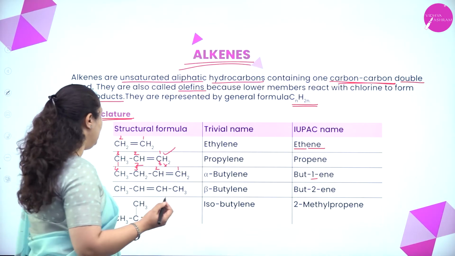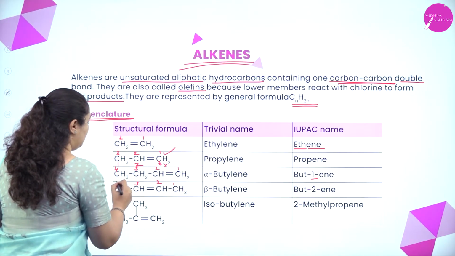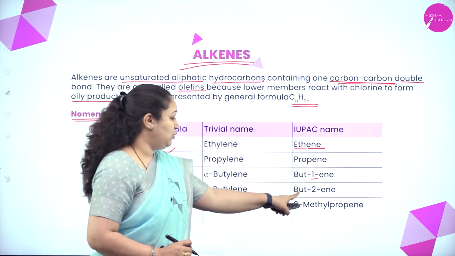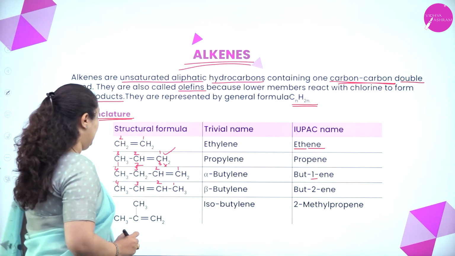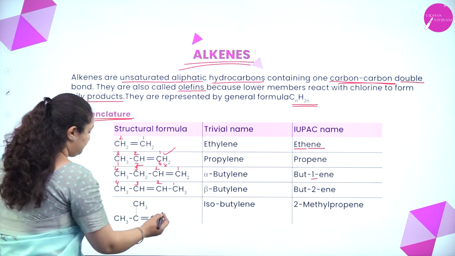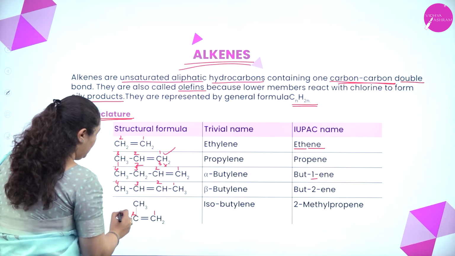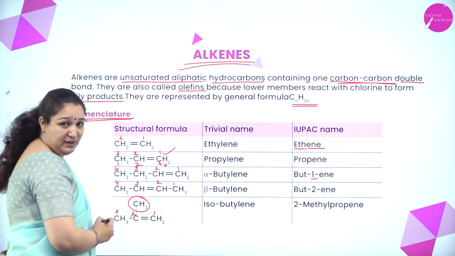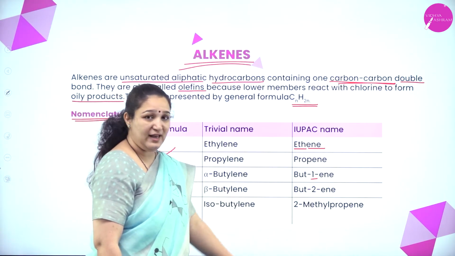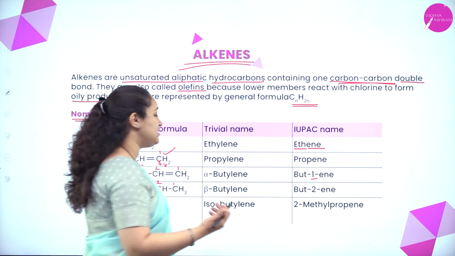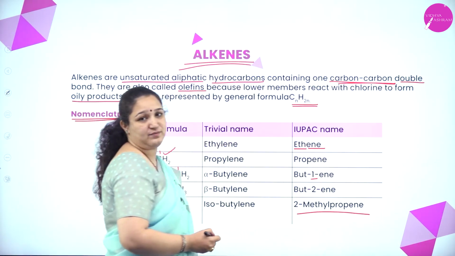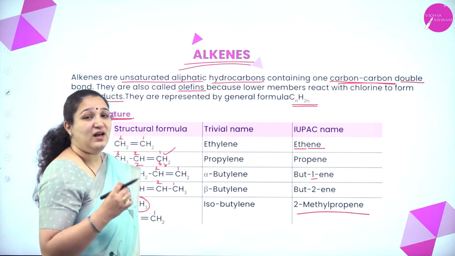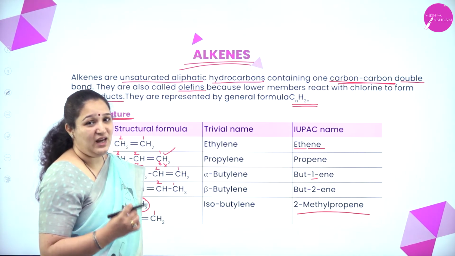Okay. Next one: 1, 2, 3, 4. Between 2 and 3 the double bond is there, so it is but-2-ene. Now this one, if you see, you can number anyhow, 1, 2, 3. The second carbon atom has got the methyl group. So it is 2-methylprop-1-ene, or just 2-methylpropene we can write. So these are the ways to number and write the names of the alkenes.